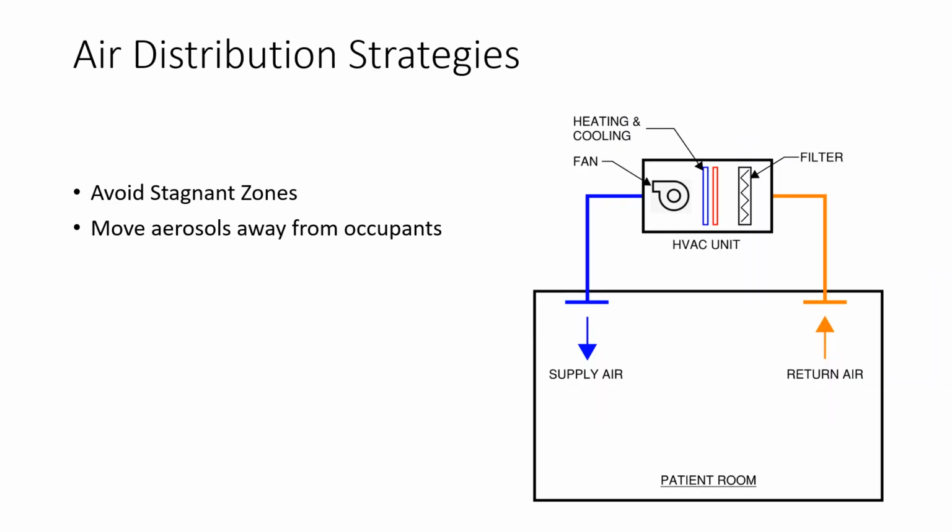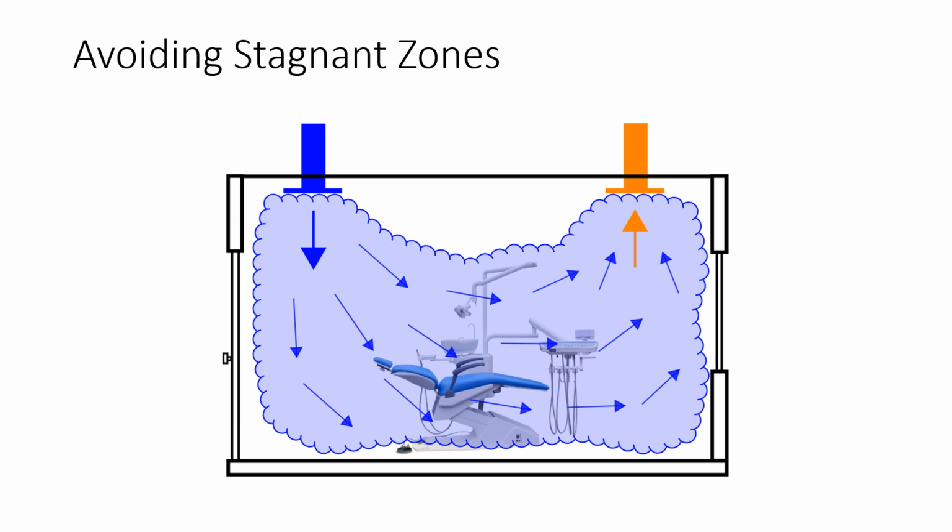There are 2 main concepts to consider when evaluating the air distribution strategy in your patient rooms. One is to avoid stagnant zones, and 2 is to make sure you're moving the aerosols away from the occupants. I'll illustrate these concepts with some simple sketches. This is an example of air distribution that avoids any stagnant zones. What I mean by that is that the airflow is fully distributed throughout the entire volume of the room.